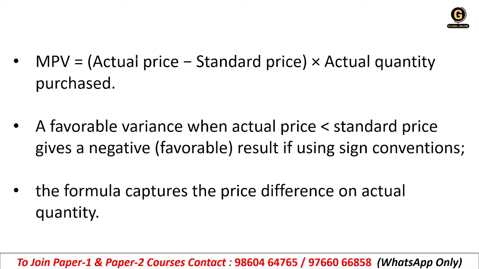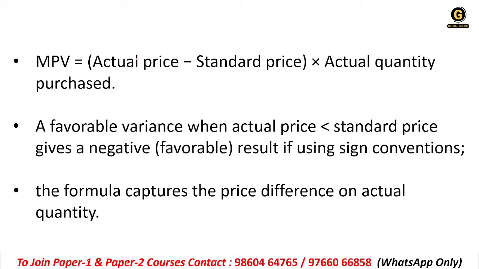So basically, for example, suppose your standard price is rupees 5 per kg and your actual price is rupees 4 per kg. Getting it? So the actual quantity is 1000 kg.